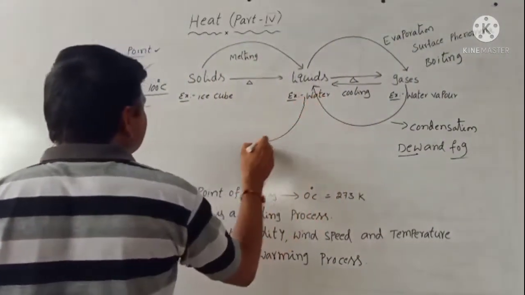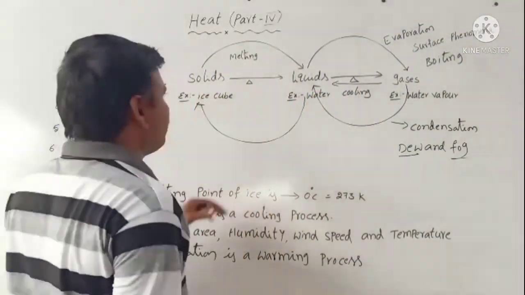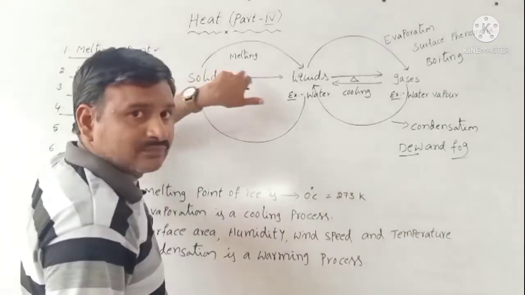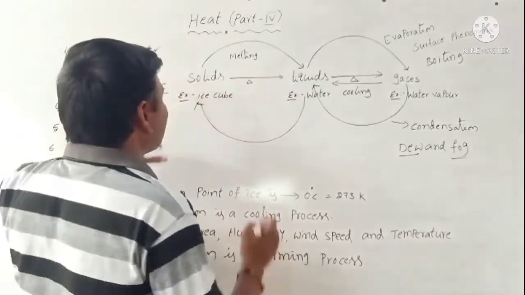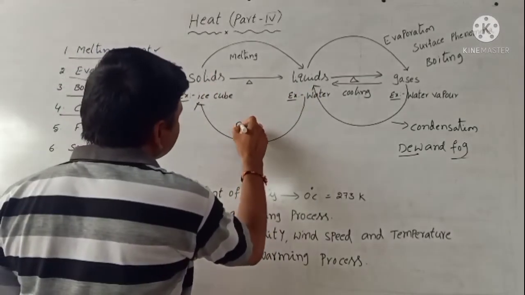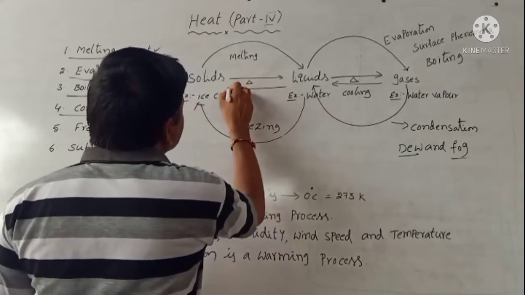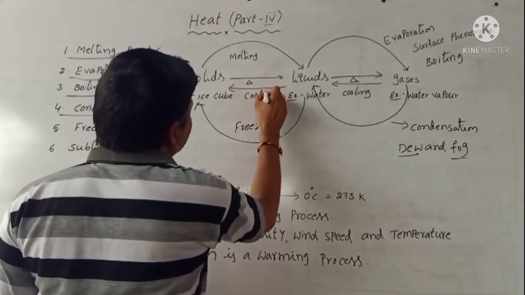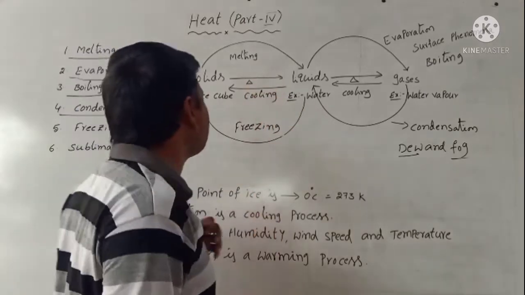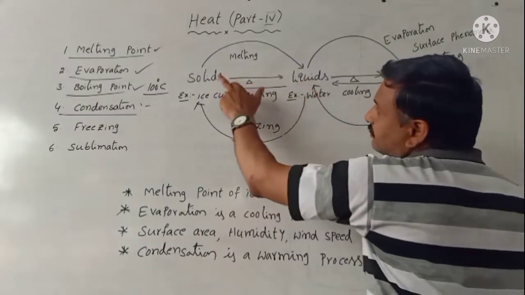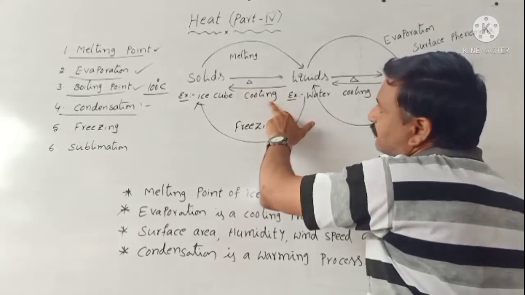What is freezing? The phase change from liquid to solid. Liquid to solid is called freezing. That means it is a cooling process. Liquid changes to solid, again cooling.